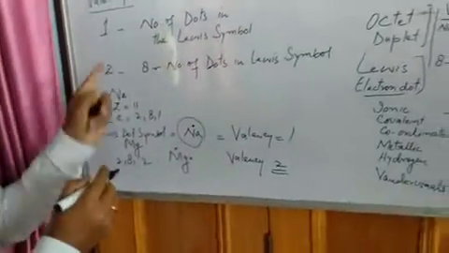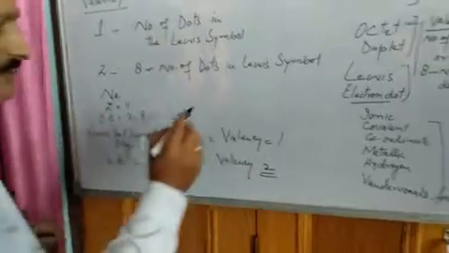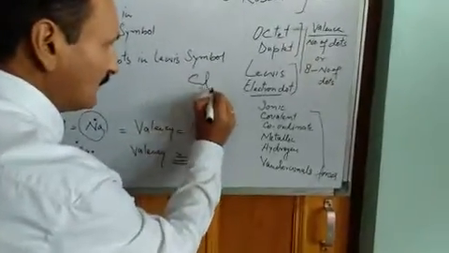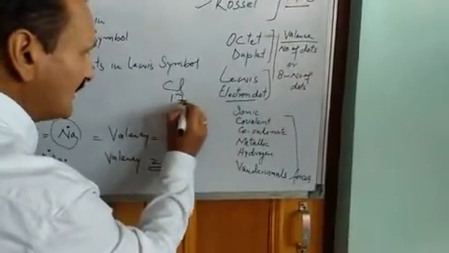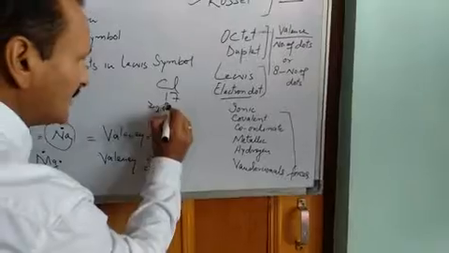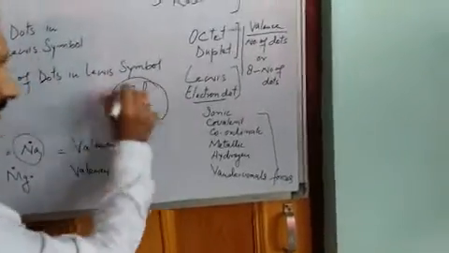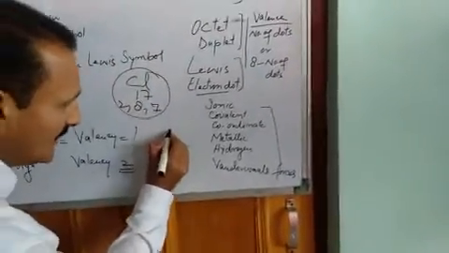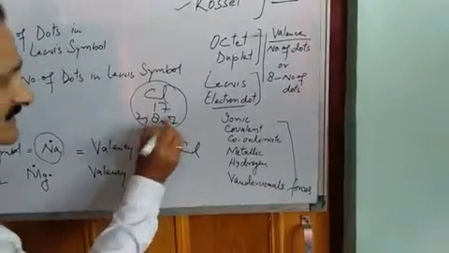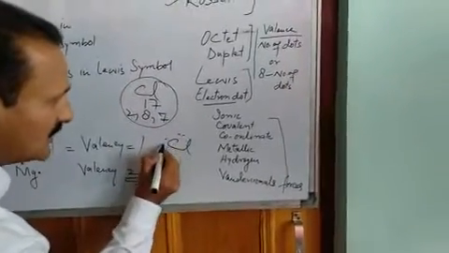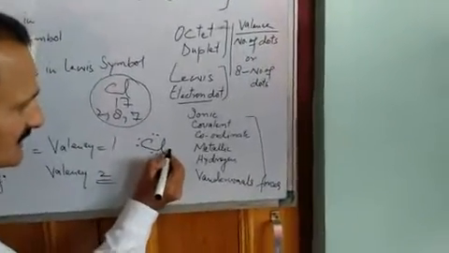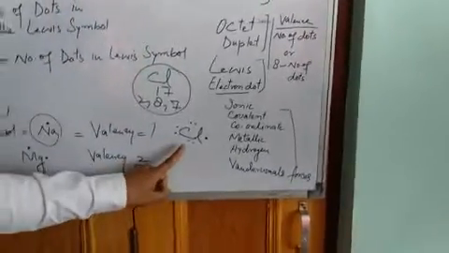Now we can use another method, the second method also. For example, this is chlorine, atomic number 17, electronic configuration 2, 8, 7, and its electron dot symbol will be Cl. How many valence electrons? 7. 1, 2, 3, 4, 5, 6, 7. Now we have to find its valency.